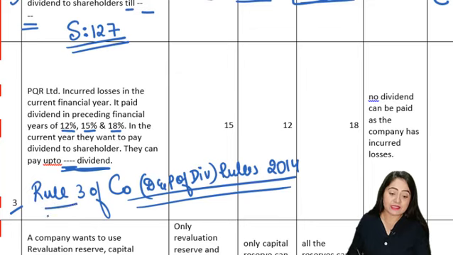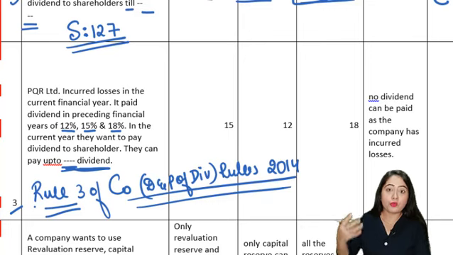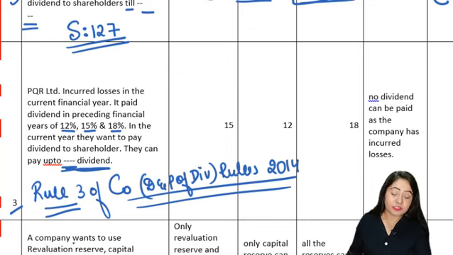Now these rules basically say that whenever the company has losses or insufficient profits, and the company uses past year reserves to pay the dividend, then there are 4 conditions that have to be satisfied. One of those conditions says that the company cannot pay dividend more than the average rate paid in the last 3 financial years. So in the current year, if the company wants to pay the dividend using reserves, it cannot pay more than the average of the past 3 years' dividend, which is 12%, 15%, 18%.